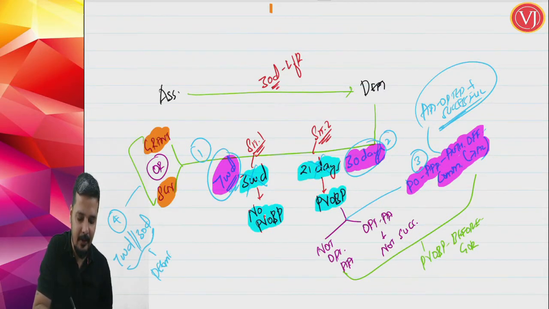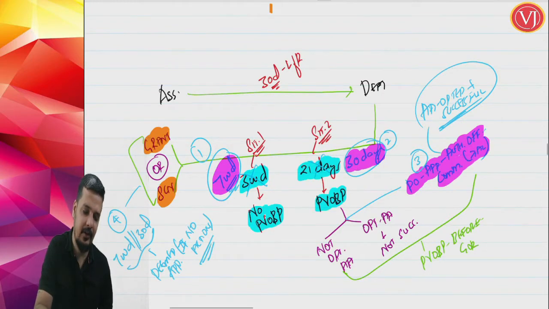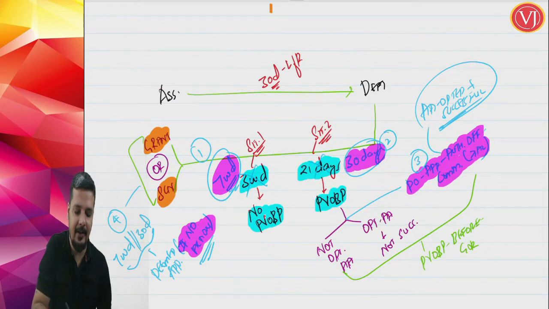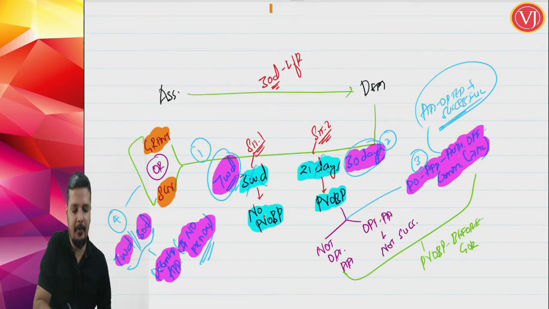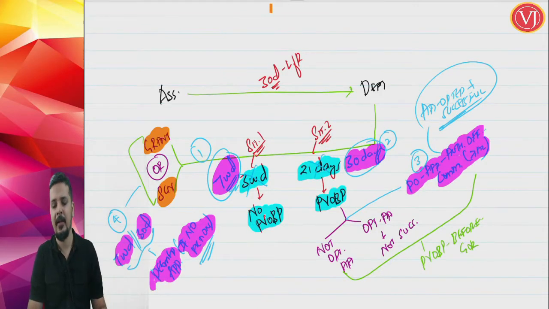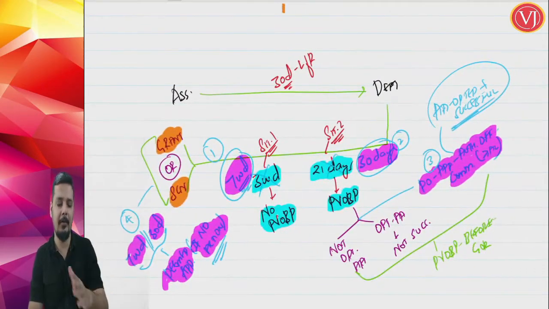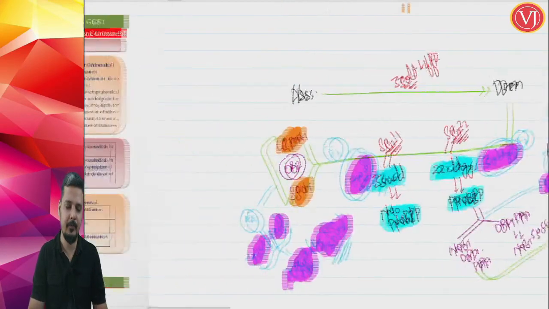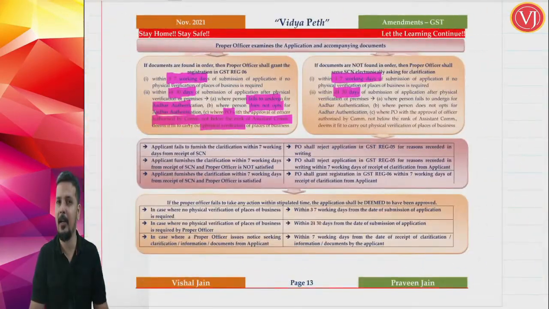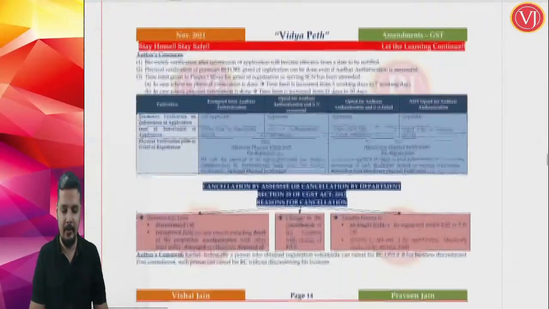If the proper officer does not take any action, either granting the registration or issuing a show cause notice, within that time limit, then the concept of deemed approval applies. This is nothing but an amendment consequential to the amendments in point number 1 and point number 2. So this is the amendment when you are talking about the process of your registration.